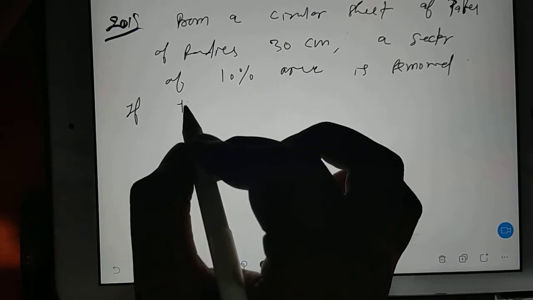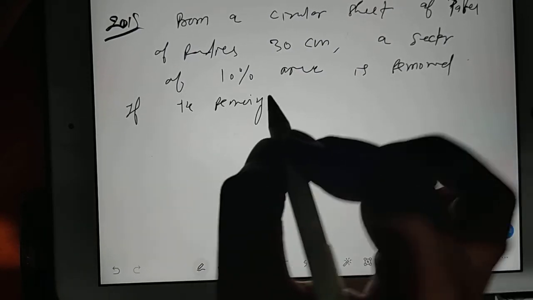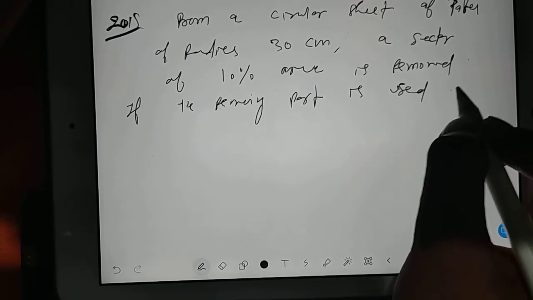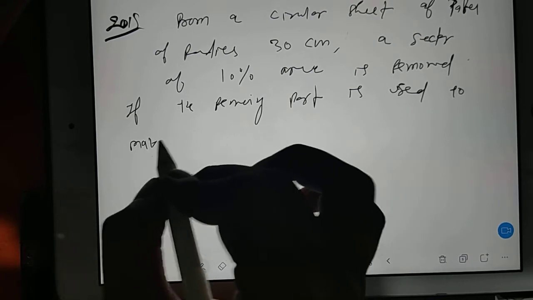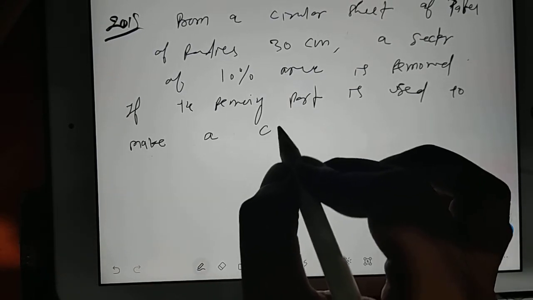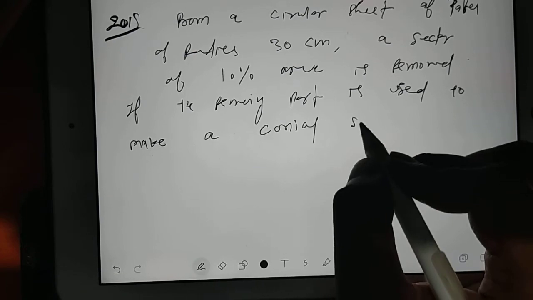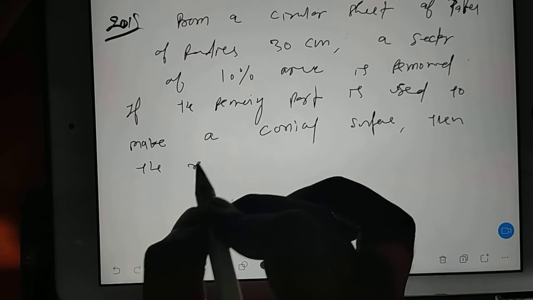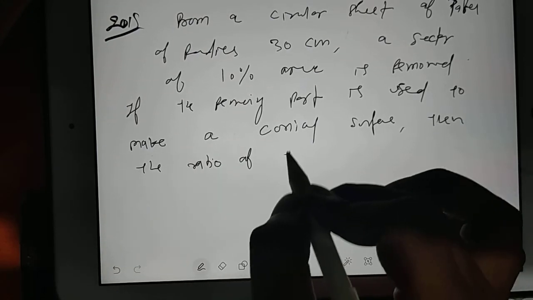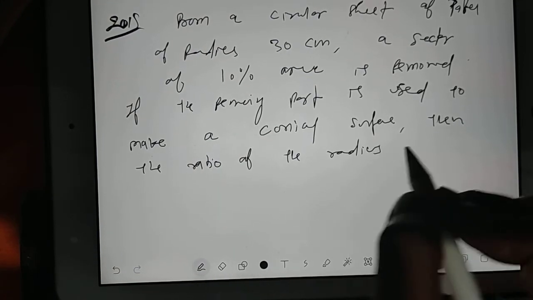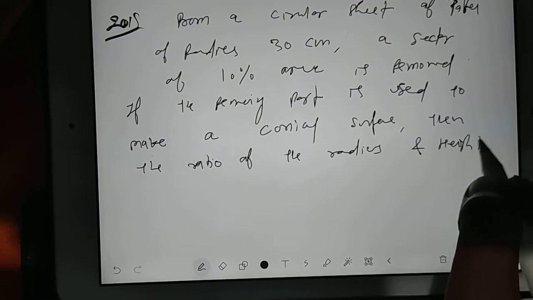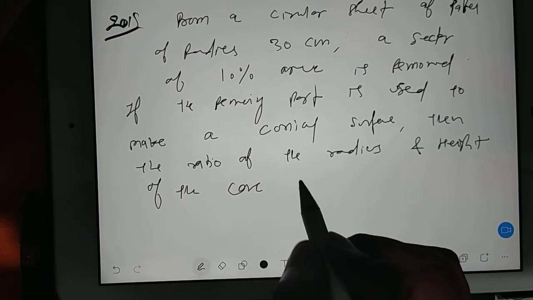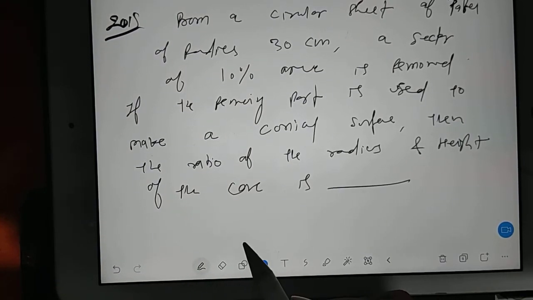If the remaining part is used to make a conical surface, then the ratio of the radius and height of the cone is. Now why have I chosen this question under percentage?